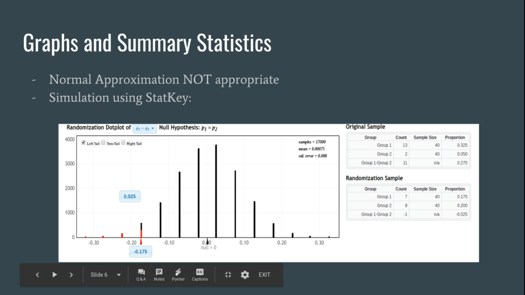So when generating the simulation using StatKey, we can see that when doing a left tail test, because that's the direction in which we thought the alternative hypothesis would go, we see that there is a p-value of 0.025, which would show that this data is in fact significant.